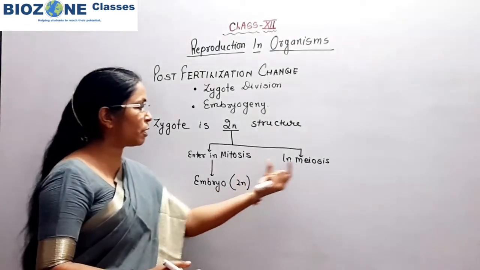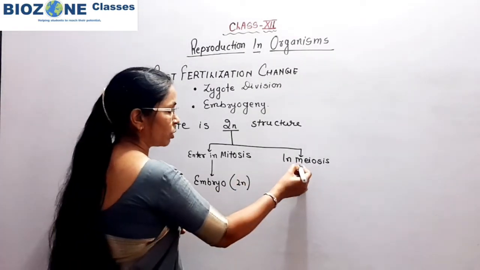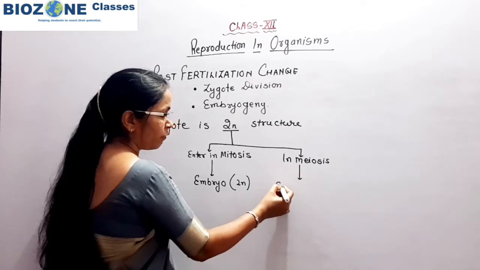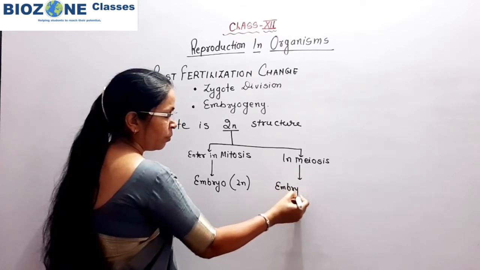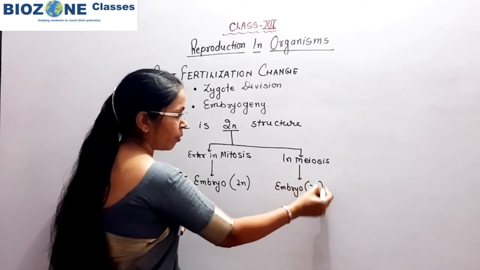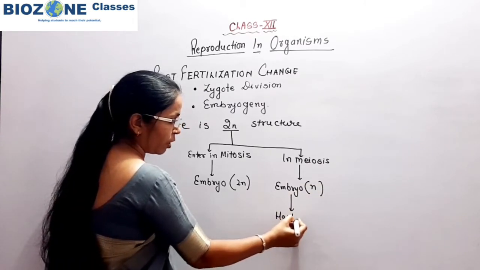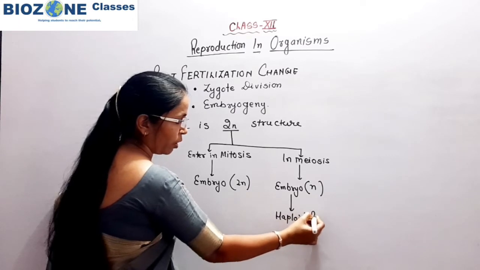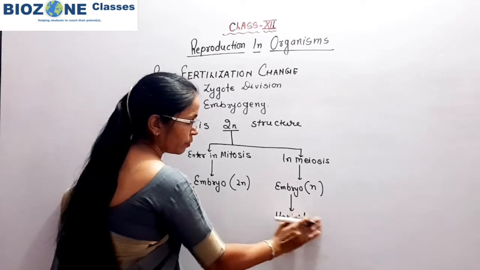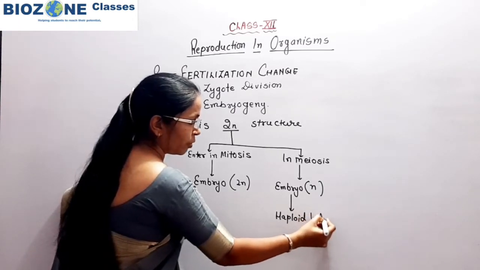So the embryo is diploid, but when meiosis takes place, the developing embryo is haploid and it results in a haploid body or haploid individual. So this part you remember.